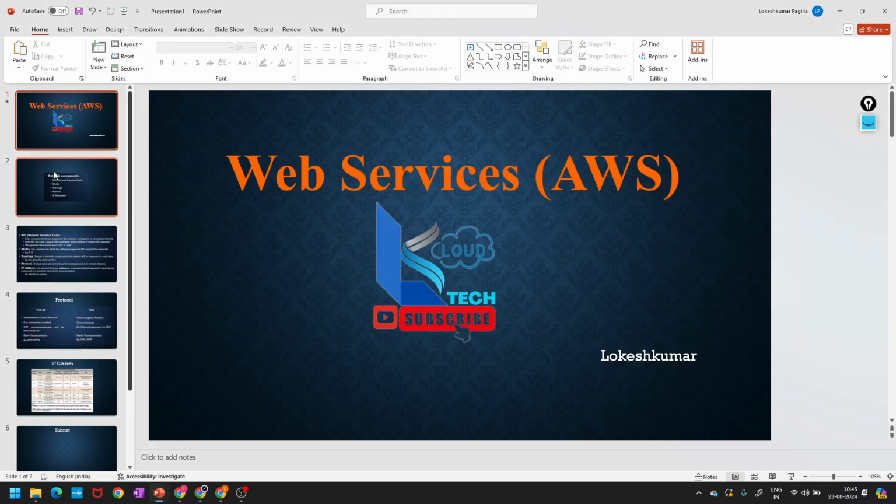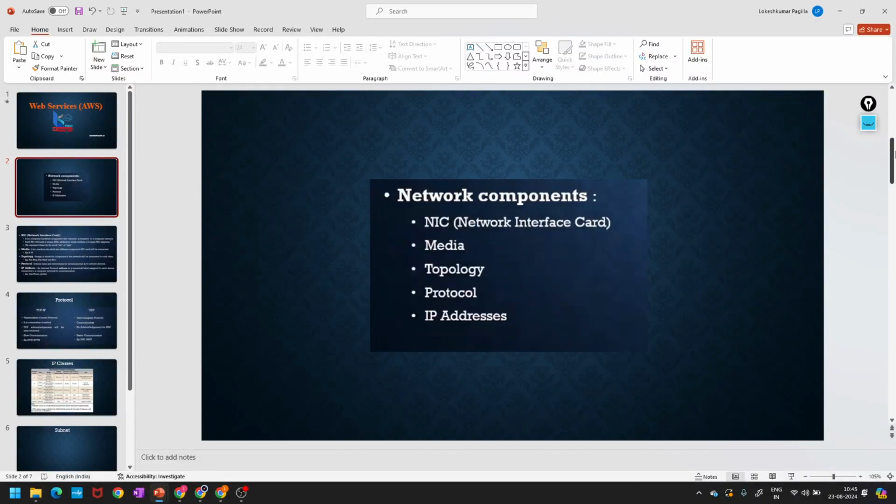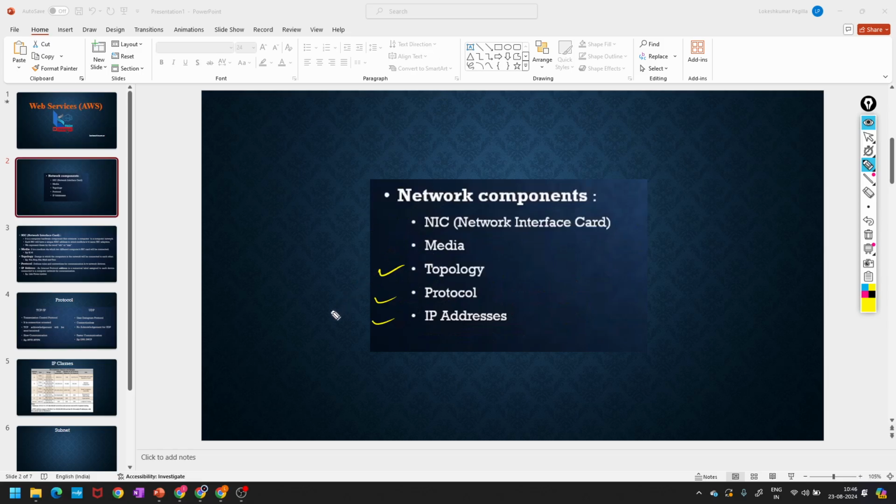These are the types of networks: NIC, network interface card, media, topology, protocol, IP. So these types, we have a total of 5. So what is NIC? Network interface card. This is very general. You might have seen a NIC in your laptops also. If you see your laptop, a NIC card will be there.